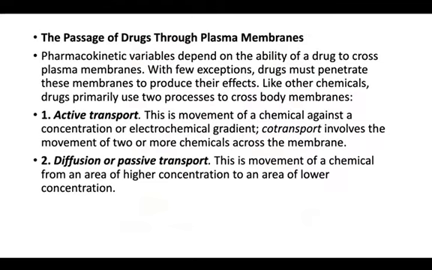So how does a drug pass in the body? We have 2 different passages through the plasma membrane: one is active transport, and the other is diffusion or passive transport. The pharmacokinetic variables depend on the ability of the drug to cross plasma membranes. With few exceptions, a drug may either penetrate the membrane or pass directly. In active transport, the movement of the drug is with a co-transporter, meaning you have one receptor through which the drug passes into the plasma membrane.